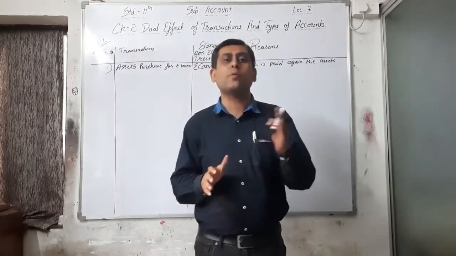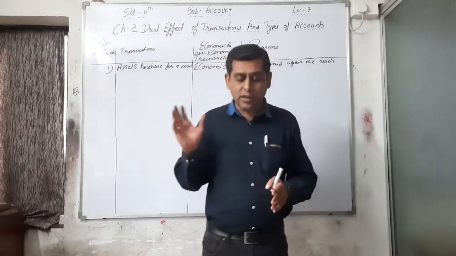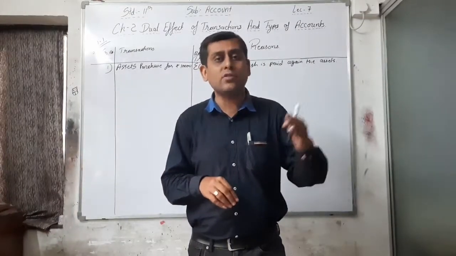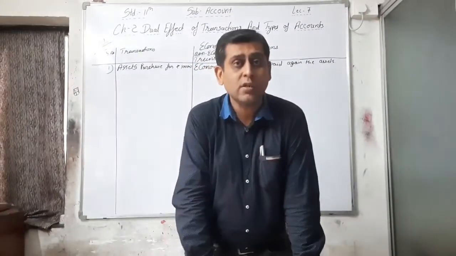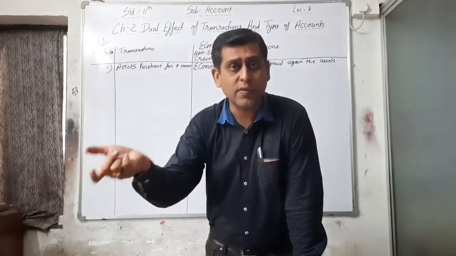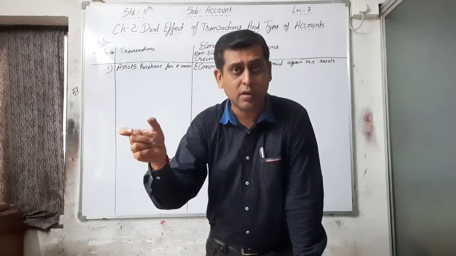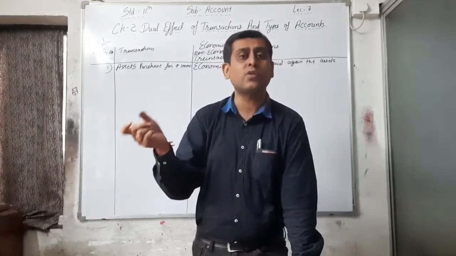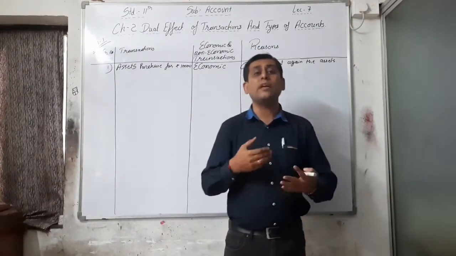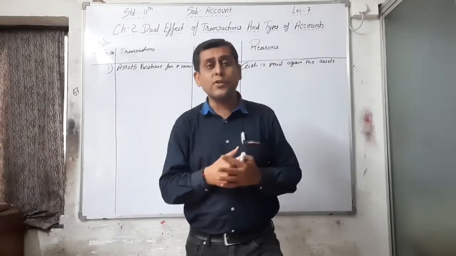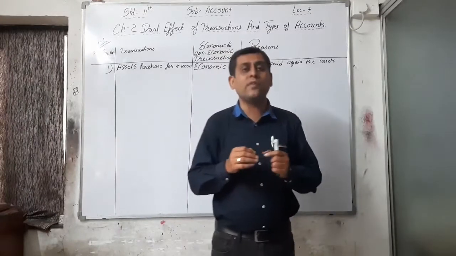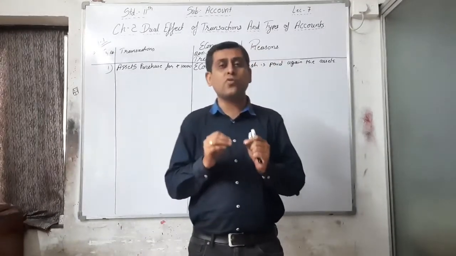That's why it is an economic transaction. And in the reason column, you write that cash received against the services. Cash paid against services, paid salary, or paid wages, is cash paid against service. And whenever you are receiving interest, commission, or rent, that means you are receiving cash against services.